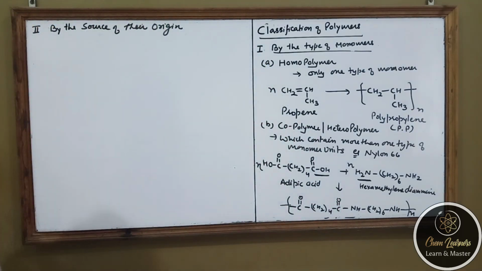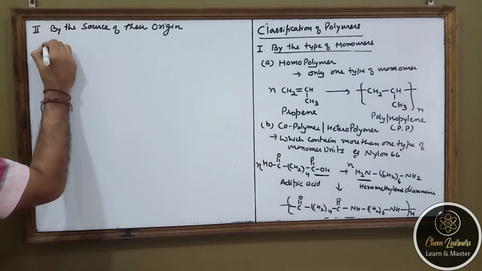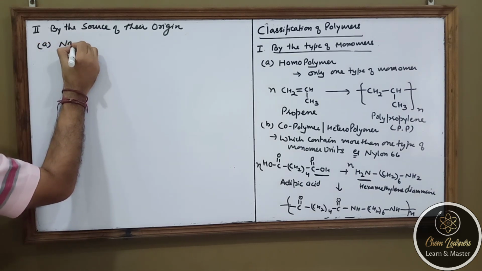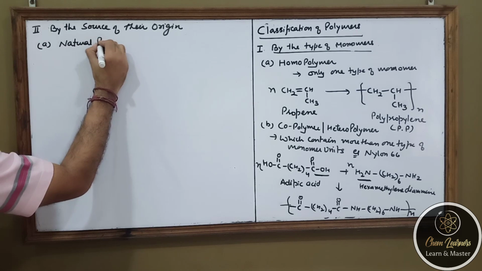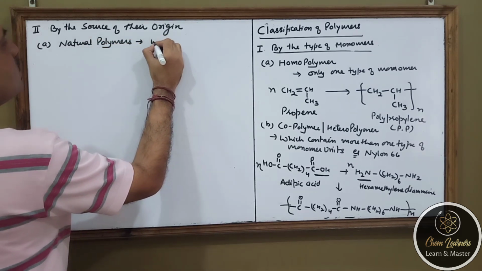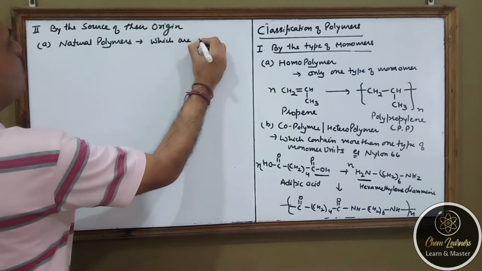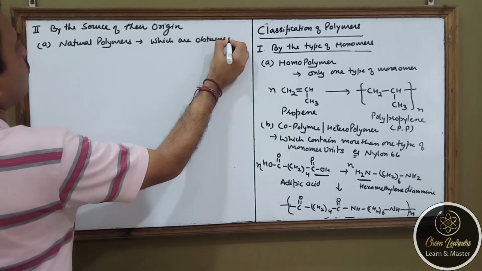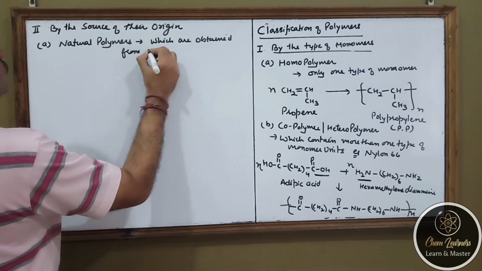So from the source of origin, if we classify, the polymers are of three types. First is natural polymer. That means those which are obtained from natural sources.